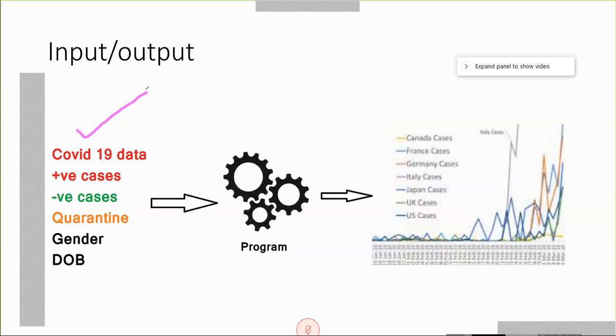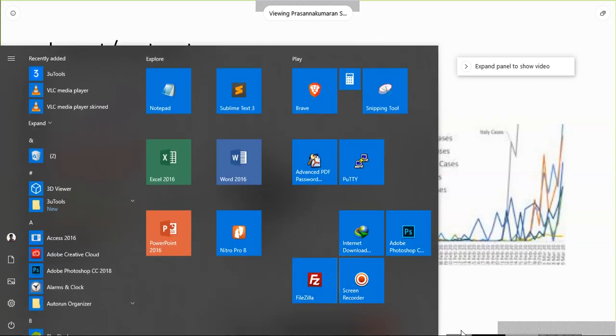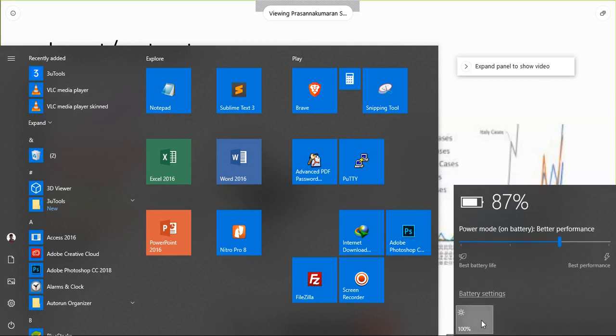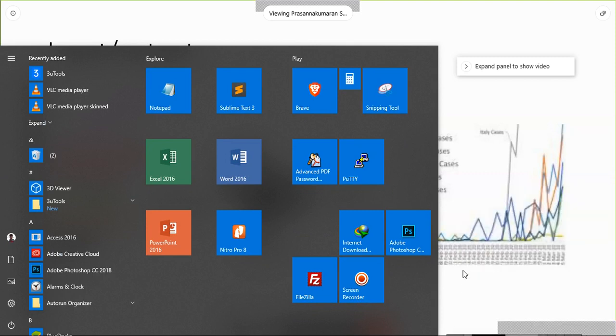By using a Java program, you can read that file. Maybe that is a CSV file, a comma separated value file, a text file stored on a pen drive or hard disk drive, or on a cloud disk. You are reading that file into the Java program, and here you are doing some process.